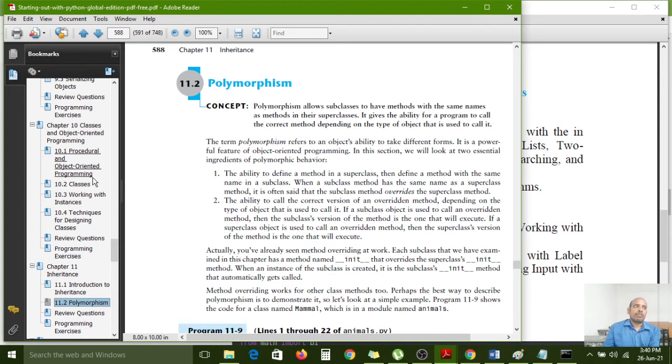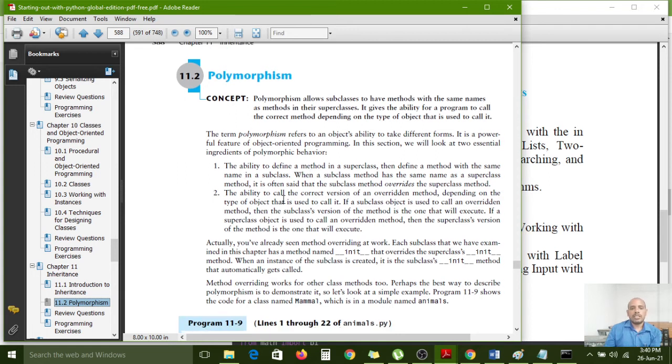Many ways: one object's data will execute in many ways, depending on the object only. With the help of the object, the related information will be reflected through the method name. If you call one object, the information related to that object will be reflected by that particular method in that particular class.